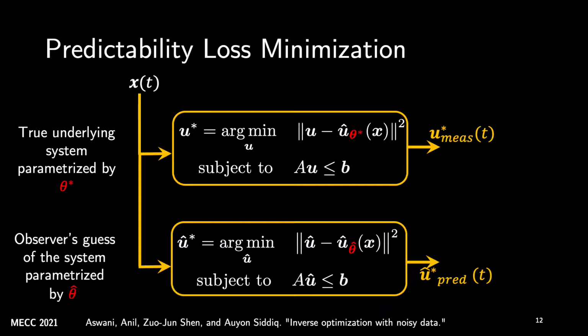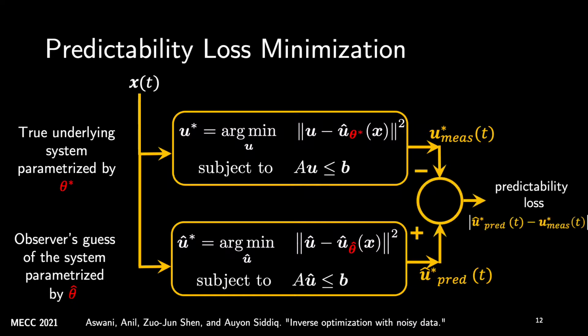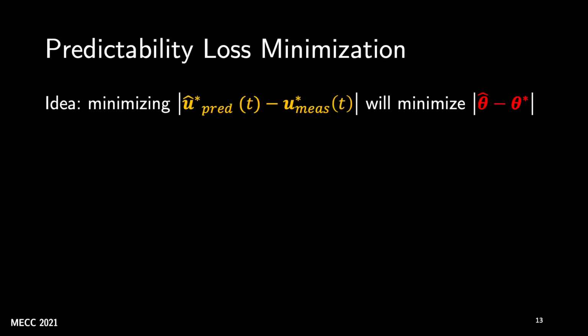Now, if theta cap was the same as theta star, then u star predicted should be equal to u star measured. The norm of the difference between the observed measured control and the predicted control is called the predictability loss. The idea behind the predictability loss minimization algorithm is that by minimizing this difference of these two controls, the error between theta cap and theta star will also get minimized, and that's how we will infer theta star. So as I said, by minimizing the predictability loss, we will indirectly end up minimizing the error between the estimate theta cap and the true theta star that we want to infer.